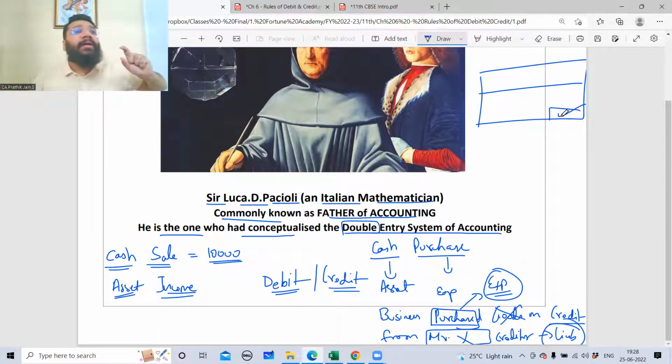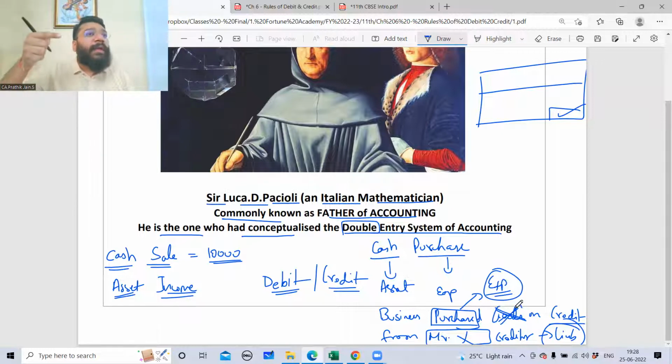Goods stock is something which will not be a part of your normal business transaction. It comes, the entry is made in the form of an adjustment. The entry is not done in a normal way. It is done in the form of adjustment. Now, what is adjustment? That is something you will learn in the financial statement chapter, the final accounts chapter, where we learn trading, P&L, balance sheet. In that chapter you'll understand what is the adjustment entry. So whenever you buy goods or sell goods, you will not take goods into consideration. You will not record inventory. Goods will be recorded by way of adjustment entry at the end of the year. Am I clear?